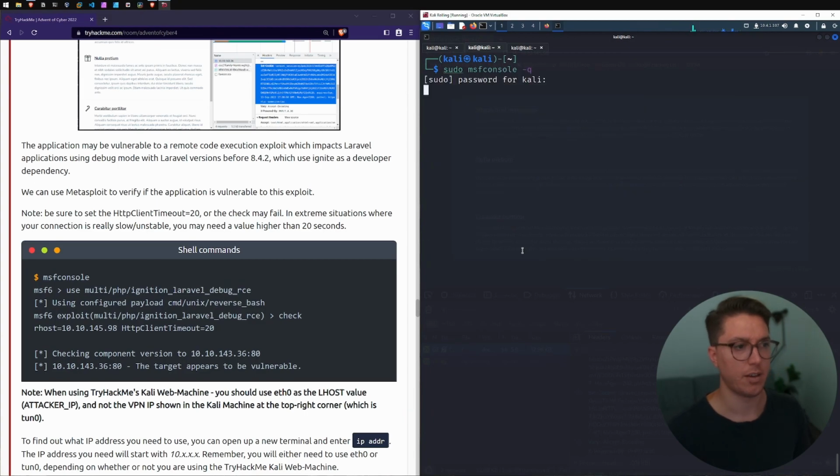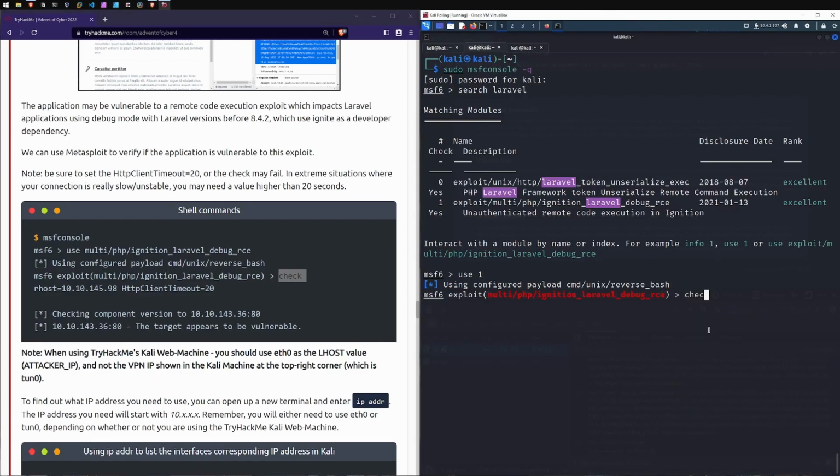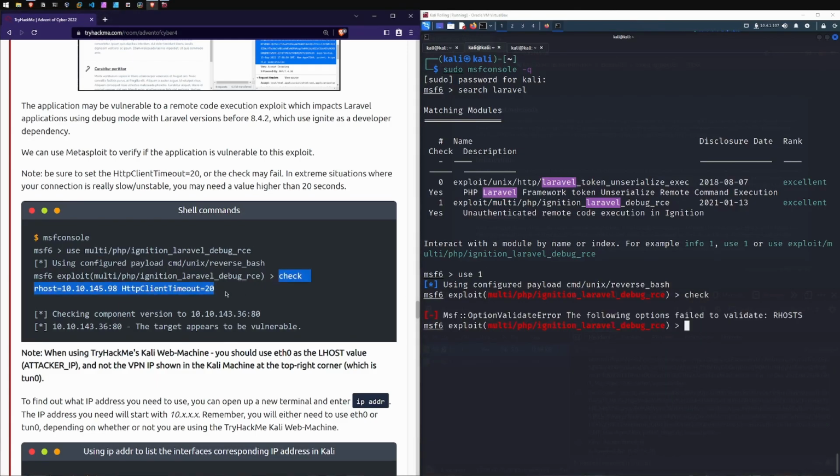Make sure we have sudo for the privileges. So like before, if we search, this is the one that we just used in the example, so that's cool. We'll do this again, even though I know what's going to happen. We'll just go to use one, or you can use the entire name. But this time we're going to run check, but we actually need to run the whole command, so check. That's cool, I didn't know we could do this.